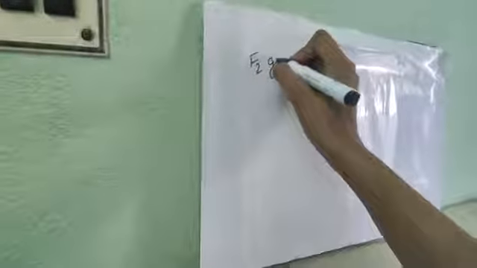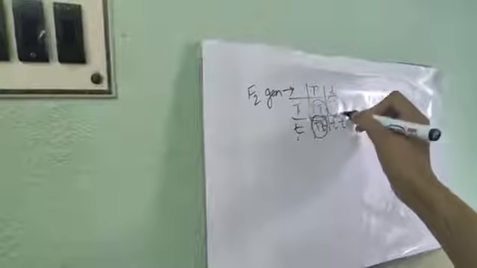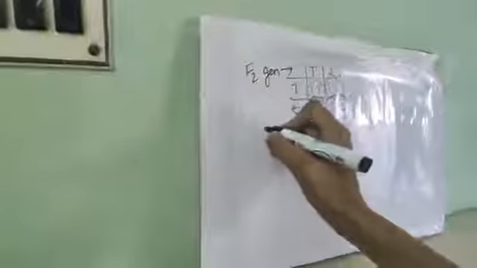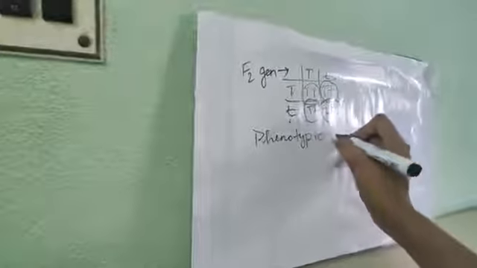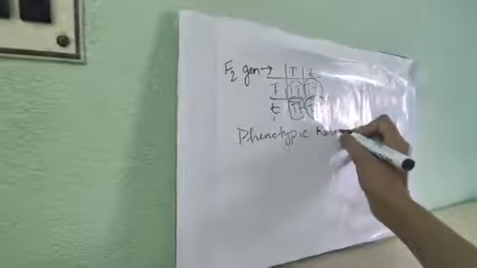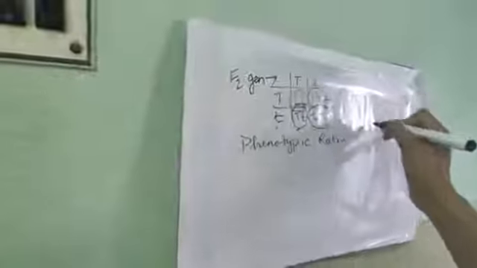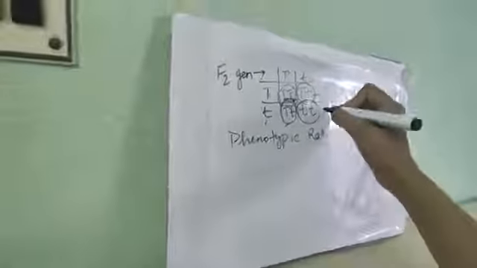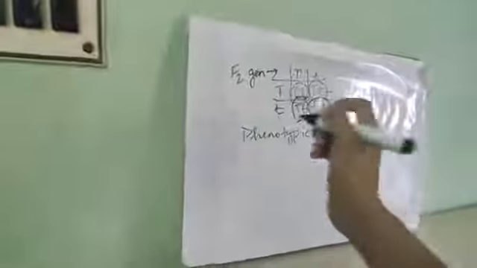So what we are getting after this is the F2 generation. You have to write all these things. Okay. Now one pure tall plant, two hybrid tall plants and one pure dwarf plant. So if I do the phenotypic ratio, what can I see? That means how many tall and how many dwarf. How many tall? One pure tall and two hybrid tall, that means 1 plus 2, 3 tall. And how many dwarf? Only one dwarf. That means 3:1. This is the phenotypic ratio. That means how many tall we can see and how many dwarf we can see.